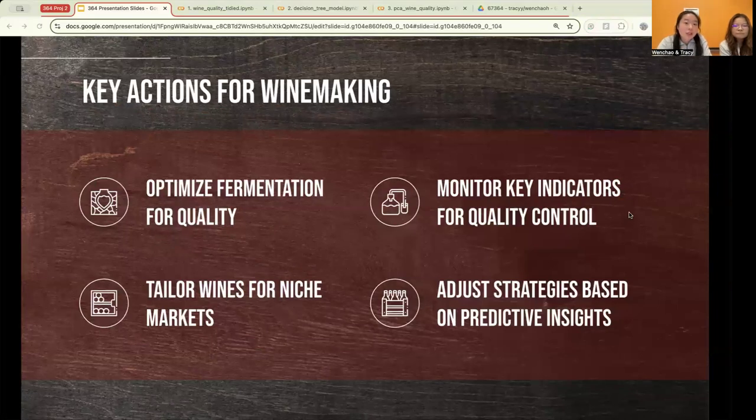So here are some key actions for winemaking. Winemakers can optimize fermentation practices to maximize alcohol content while minimizing sugar, density, and sulfur dioxide for higher quality wines. They should also monitor volatile acidity and chlorides as key indicators for spoilage or off flavors to prevent low quality batches. Additionally, winemakers can create tailored wine products for niche markets by adjusting residual sugar and chlorides to suit consumer preferences for sweeter or more mineral-forward wines.